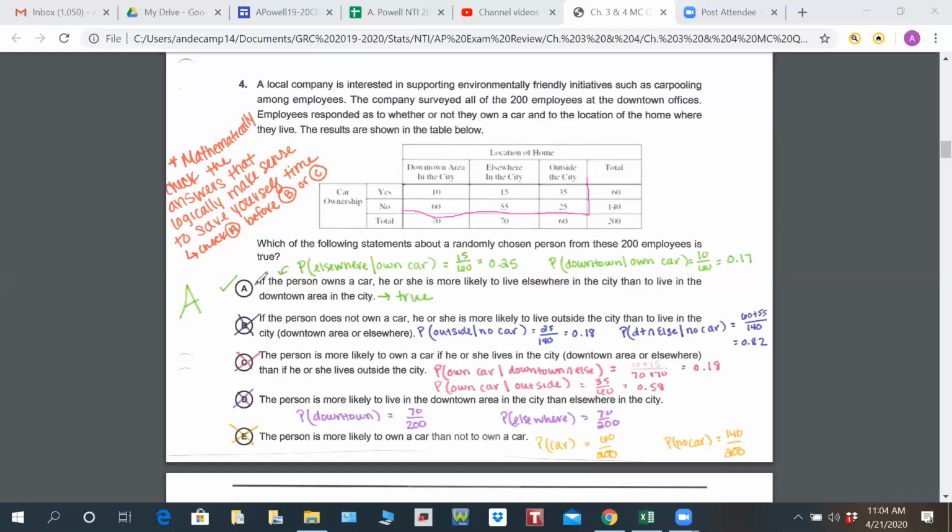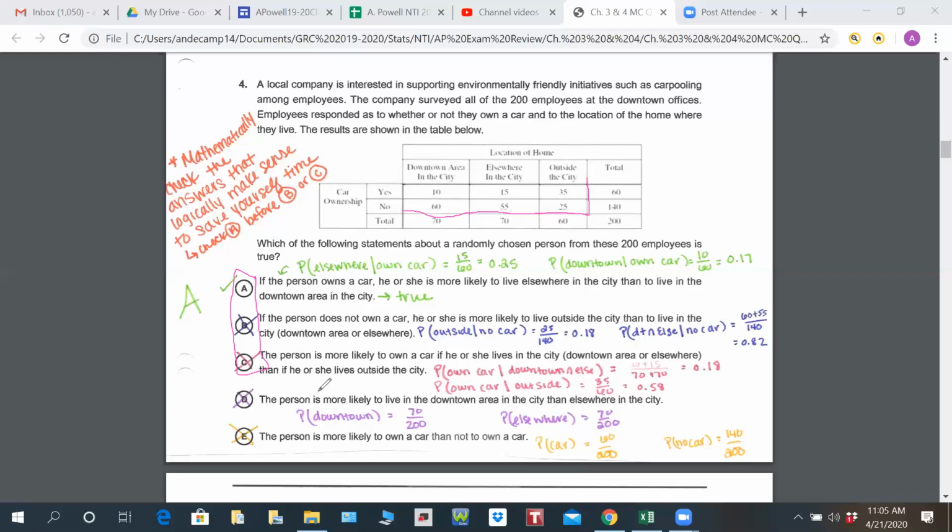So if we look between A, B, and C, A says if a person owns a car, they're more likely to live elsewhere in the city than to live in the downtown area. That makes sense. That's believable. Letter B says if a person does not own a car, they're more likely to live outside the city. That doesn't make sense based on the information I know in life. Letter C says a person is more likely to own a car if he or she lives in the city. Again, based on what I know in life, that doesn't make as much sense. I'm not saying that couldn't be the right answer. We need to do the math. But if I'm doing math and I'm time crunched, I'm looking at letter A first.